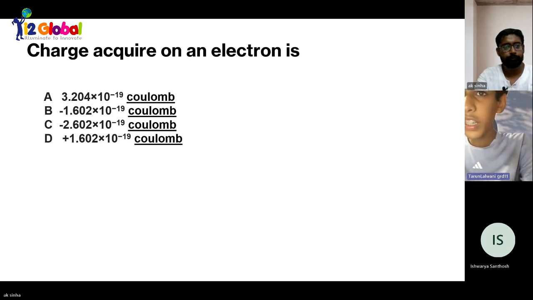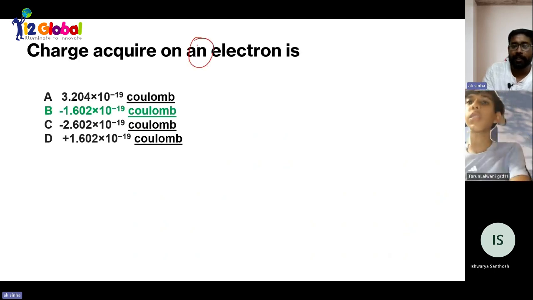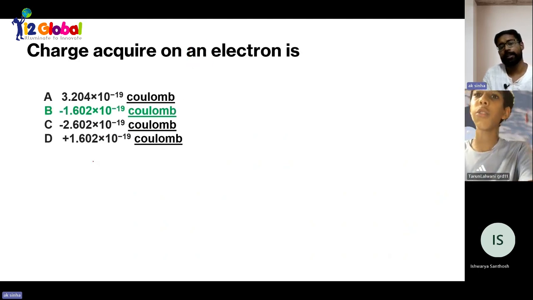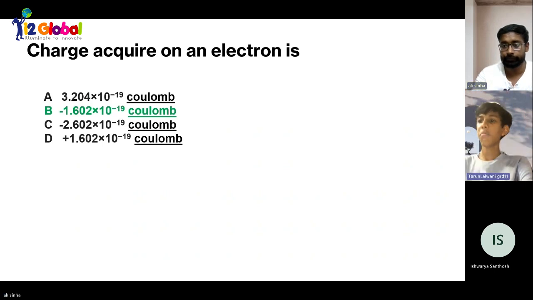Sir, option B. Okay, option B is the right answer. So charge acquired on an electron is minus 1.602 multiplied with 10 raised to the power minus 19 coulomb. Got it?